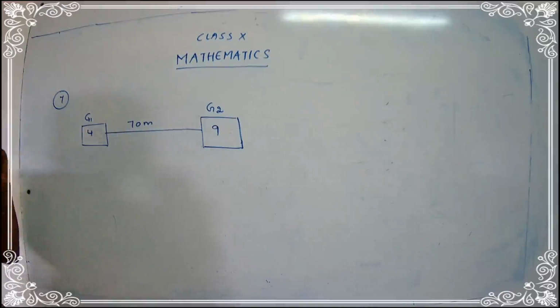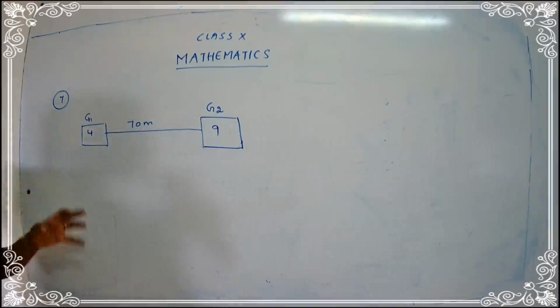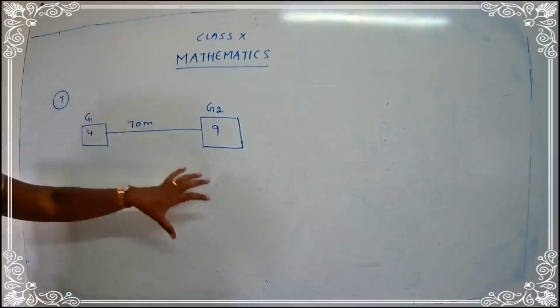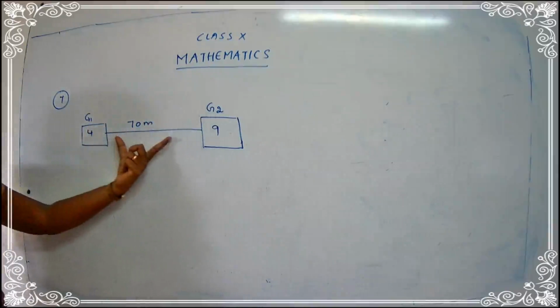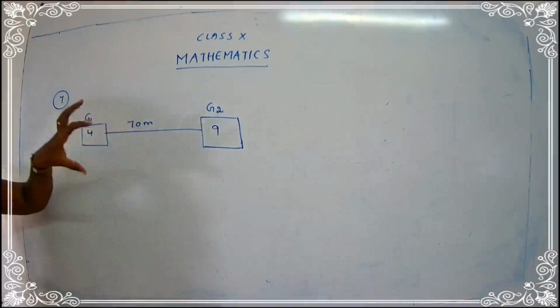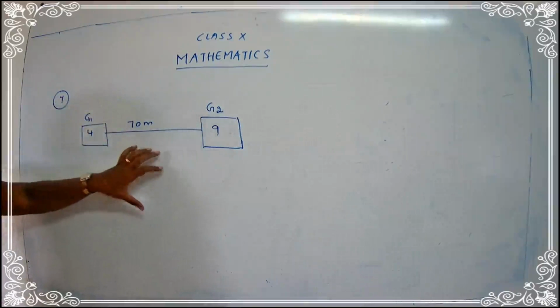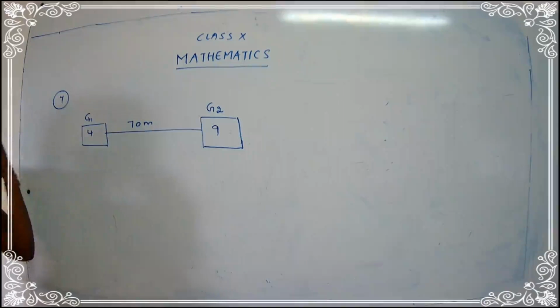So he should be able to hear the singer's voice with the same intensity. Same intensity means same sound. So we have to find out what is the distance he is going to stand from. Suppose we know that the distance between two galleries is 70 meters. So we have to find out what is the actual position of the person, or where he should stand so that he can hear the singer's voice with the same intensity or same sound.